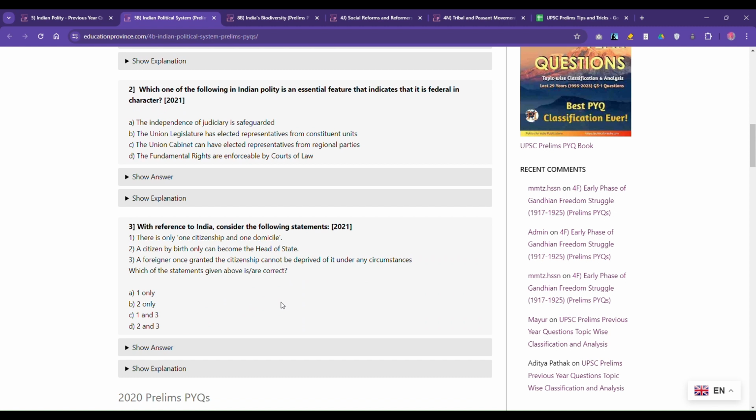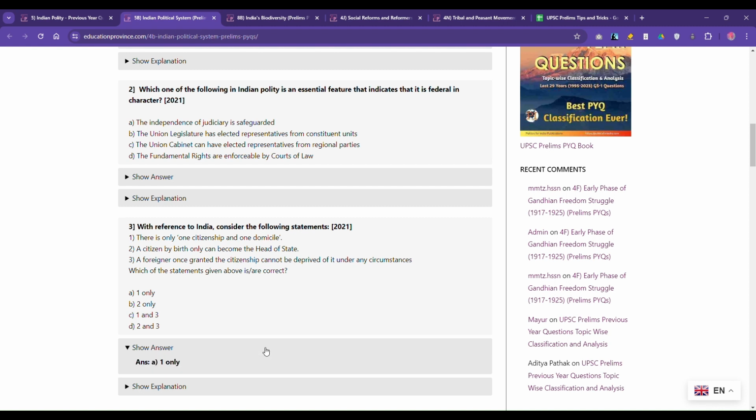Now if you read the third statement, a foreigner once granted citizenship cannot be deprived of it under any circumstance. On the basis of logic and common sense, you can say that this cannot be true, right? Granting a foreigner citizenship under any circumstances looks too extreme. So we can say that this statement cannot be true. And if you see the answer, yes, the third statement is not true.